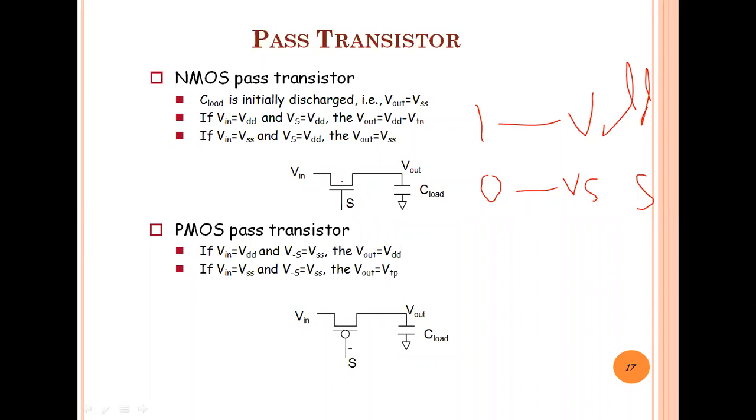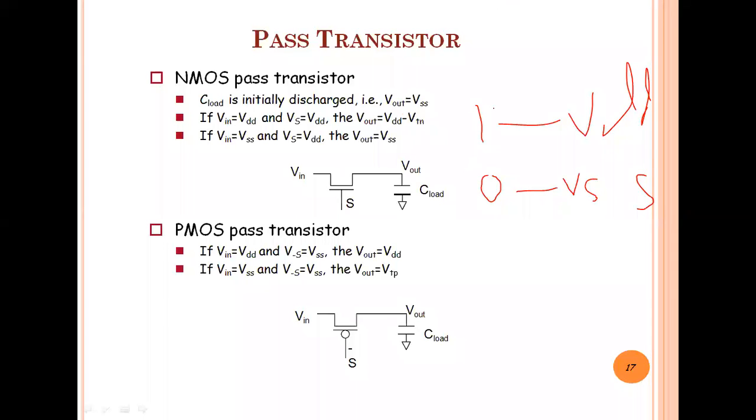Because we are applying 1 to the NMOS, the NMOS transistor is in the on state, so V out is equal to VSS, because the input is VSS. This transistor is in the on condition, so whatever the input signal is, it will appear at the output terminal. If the MOSFET transistor is in the off condition, then V out is VSS. This is the working of the NMOS pass transistor, and second is the PMOS pass transistor.